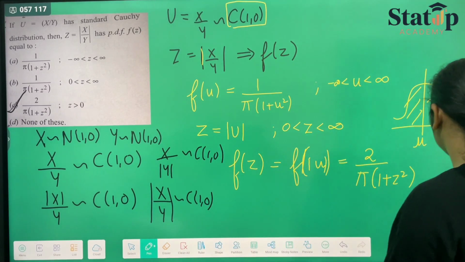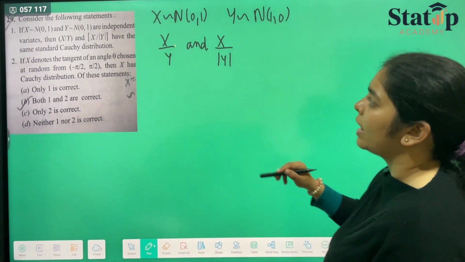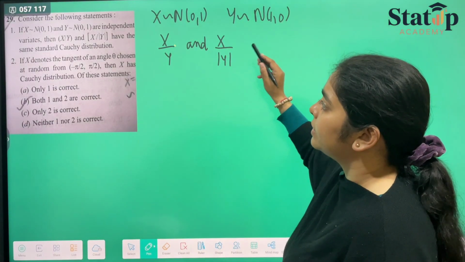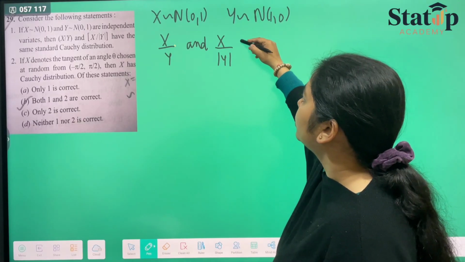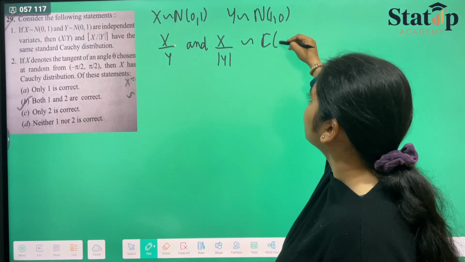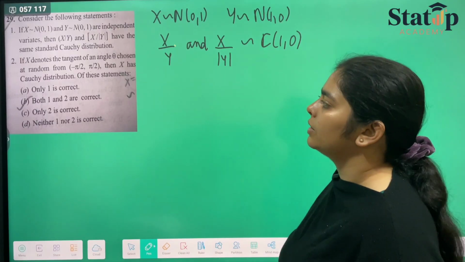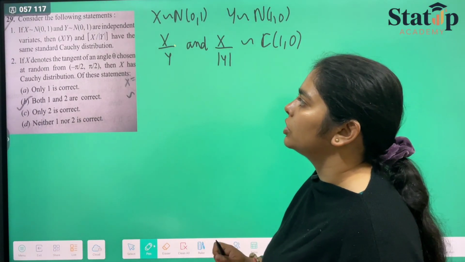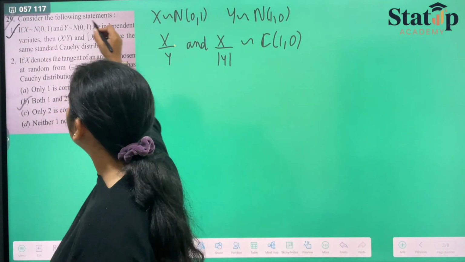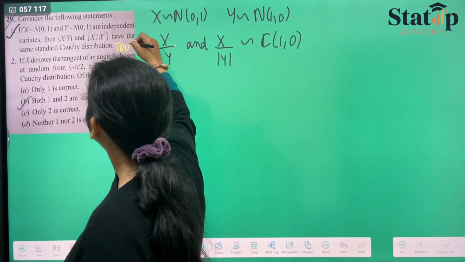These four conditions are there. Yes, all of them will follow Cauchy distribution, which has parameters 1 and 0 and is known as standard Cauchy distribution. So our first statement is correct, which is true.